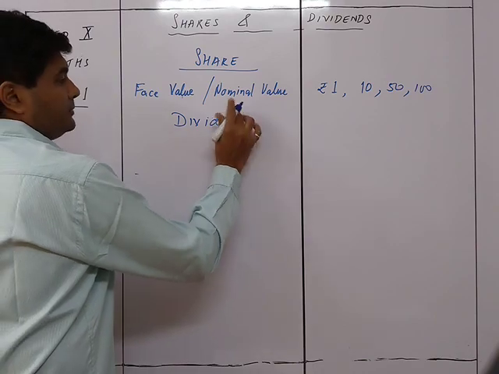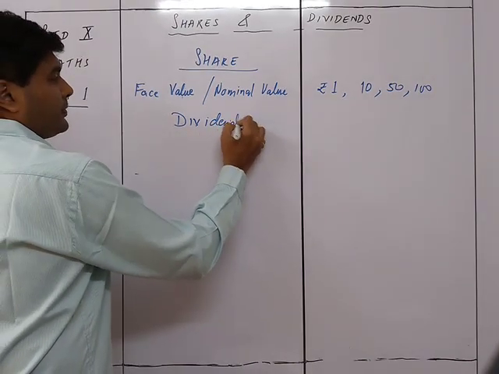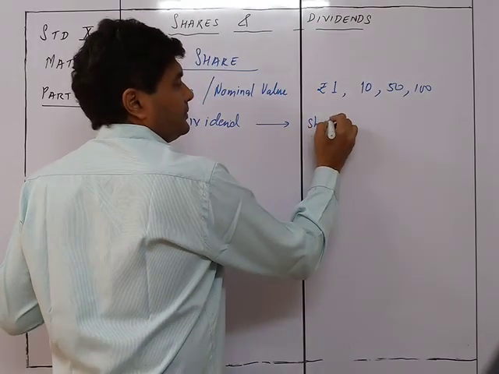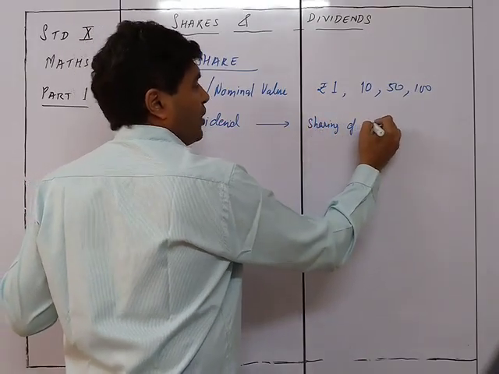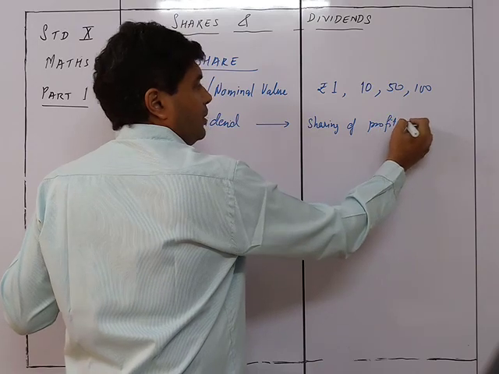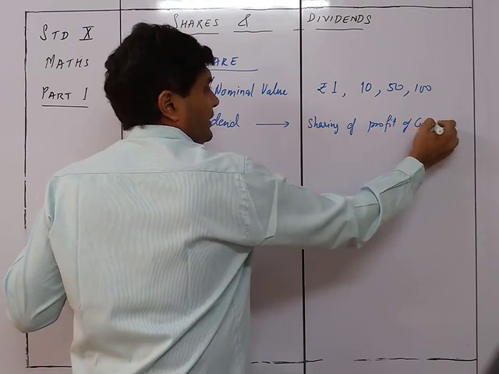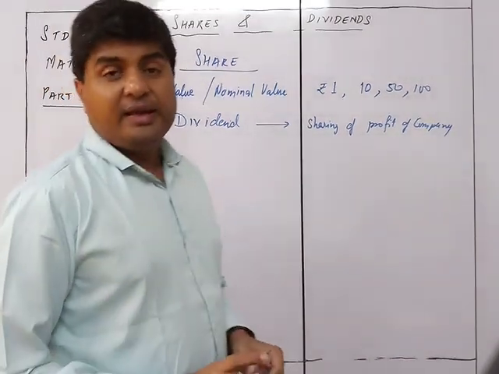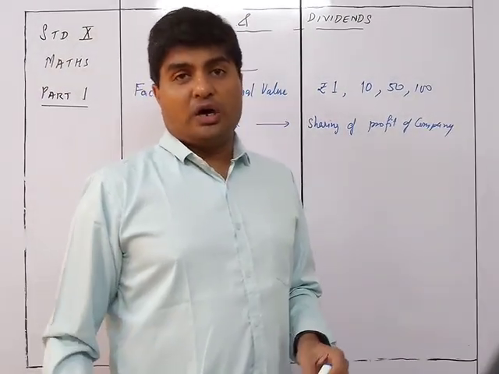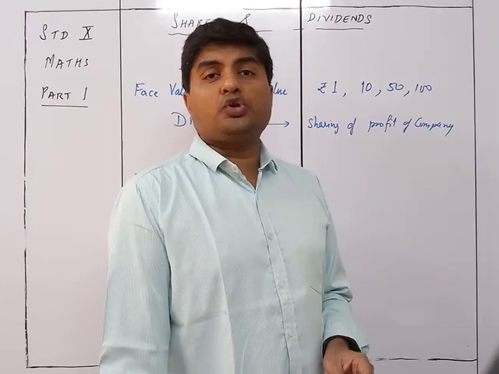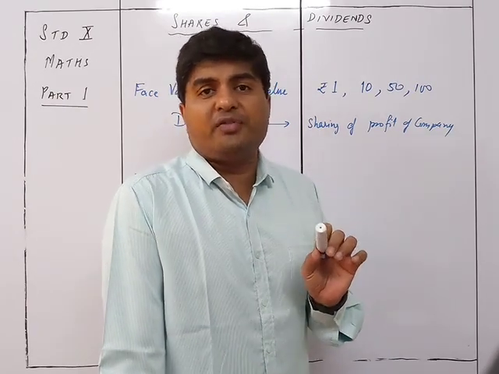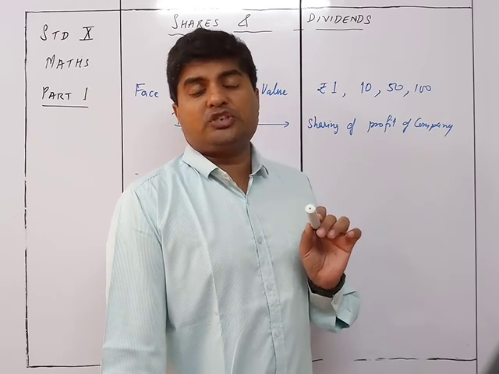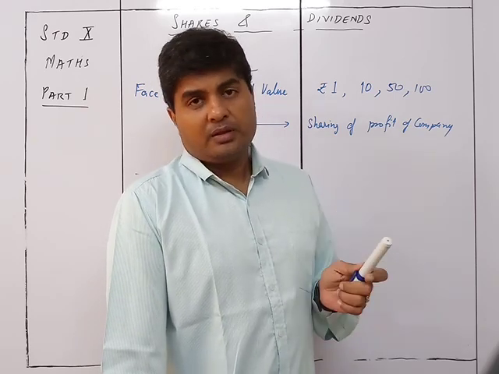So dividend is nothing but the sharing of profit of the company. Now the question will be, what will happen if the company is making losses? Even if the company makes a loss, the company is supposed to pay even a small amount of dividend to the shareholders for their investments made in the company.